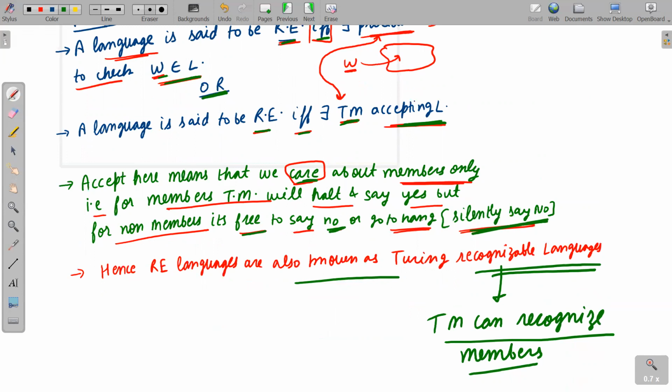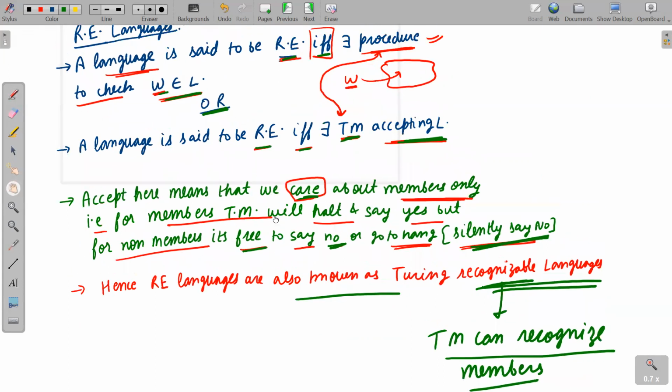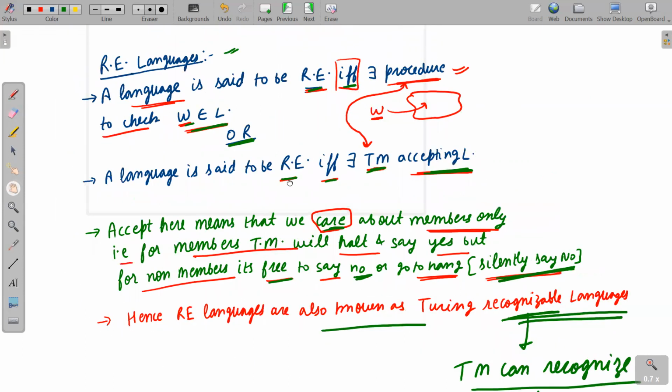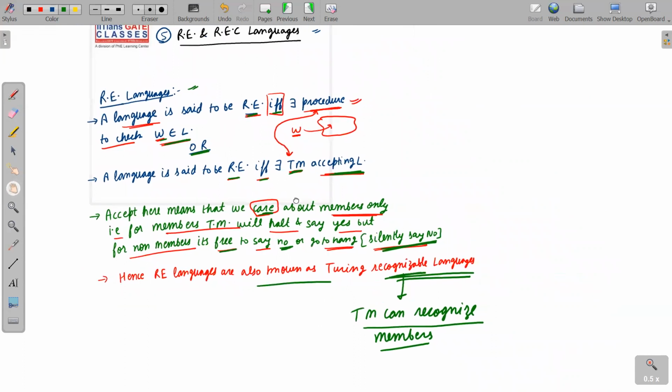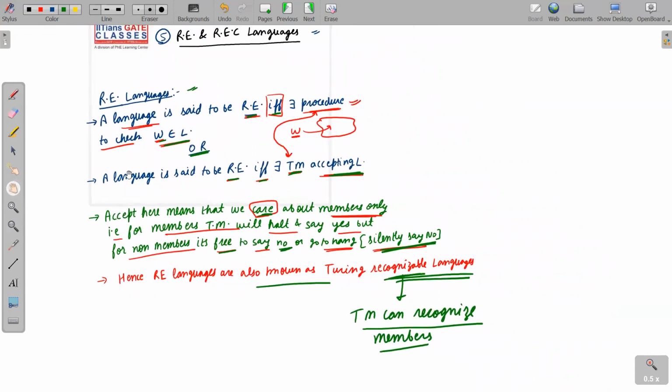But for non-members, it's free to say no, or it may go to hang. So hence RE languages are also known as Turing recognizable languages. That means Turing machine can recognize the members of the language. I hope I have made the point clear. Please note it down. I will put everything on one slide so that you can note it down carefully.